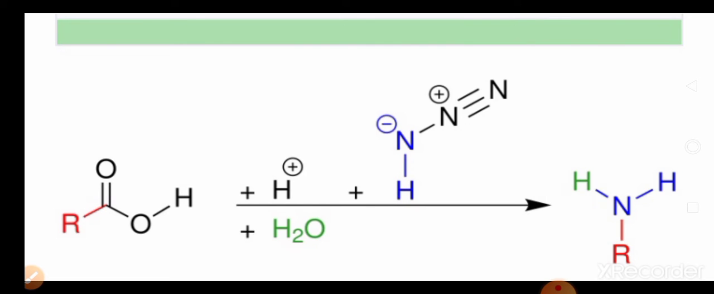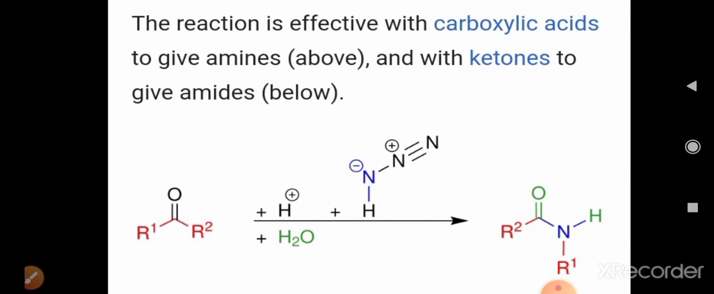Now let us see the reaction. You can see on the screen how carboxylic acid gets converted into amine, RNH2. The second reaction is of aldehyde or ketone with azide to form the corresponding amide. The amide linkage is formed, C=O and NH. This is the amide linkage.